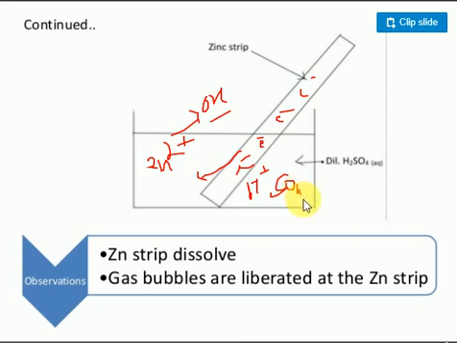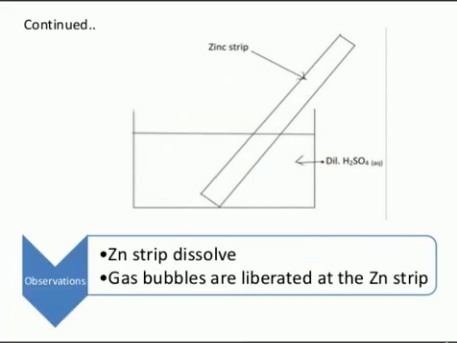Whenever electrons are generated, negative charge is there and positive charge is there, and because of the positive and negative charge, some potential difference is generated. This is called oxidation potential only. So remember, oxidation potential.